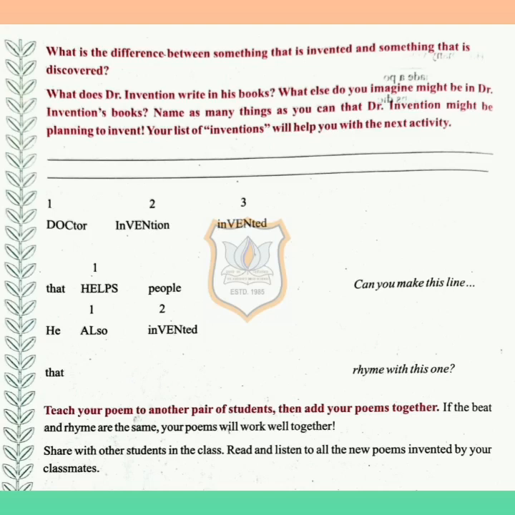An invention is something you made and found that will really make a difference to the world. For example, it is given in the activity itself. Alexander Graham Bell invented the telephone in 1876. So what is discovery? Discovery is finding something that already existed but nobody knew about it. For example, you can see Newton discovered the law of gravity.